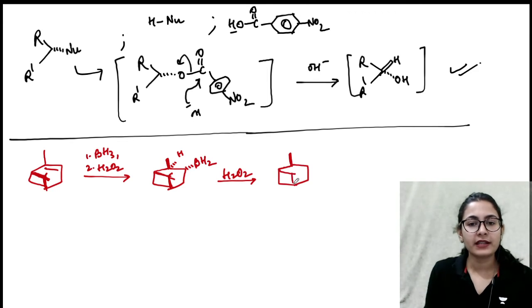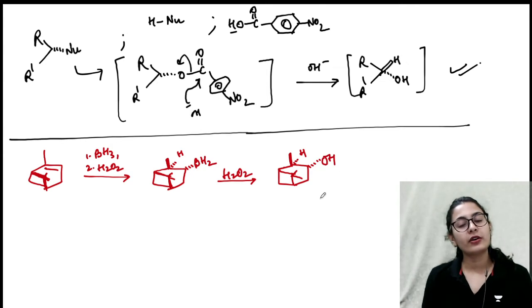If you remember the mechanism of hydroboration oxidation, wherever the boron is, only OH will be present. In the oxidation step, there is retention of stereochemistry, so the OH will be placed over here.